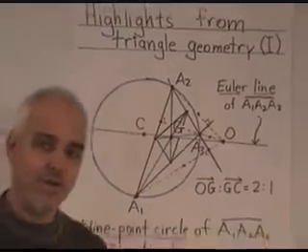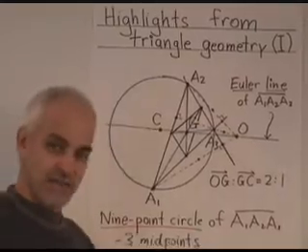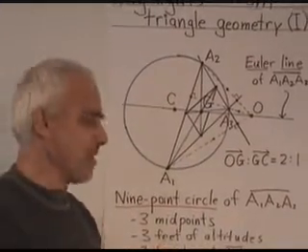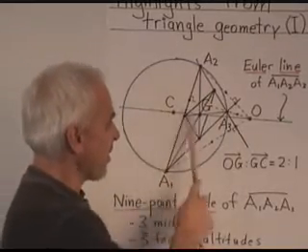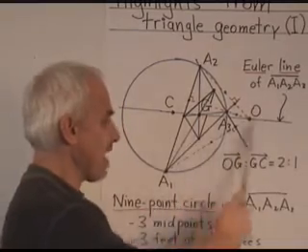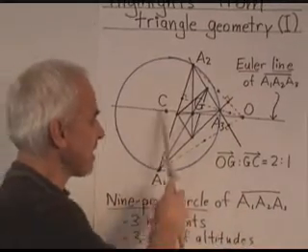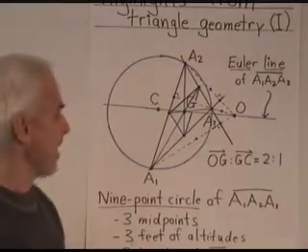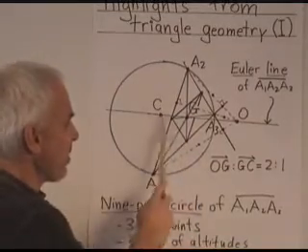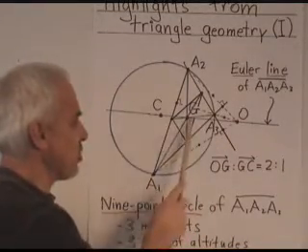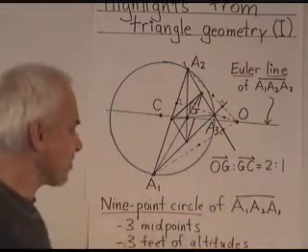Now it was left to Euler, the greatest and most important mathematician of modern times, a Swiss mathematician who spent a lot of his life in St. Petersburg in Russia. And he made important contributions to all branches of mathematics, but in particular he discovered that these 3 points, C, G, and O, always lie on a straight line, no matter what the triangle you start with. So this line is now called the Euler line, in honor of Euler. And he also noticed that there was a certain ratio between these 3 points. OG was always twice GC, always in the ratio of 2 to 1. OG to GC equals 2 to 1.